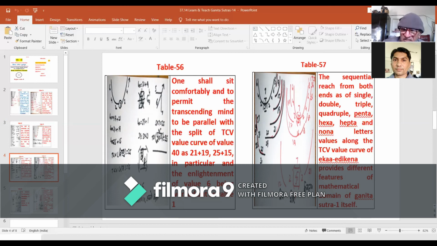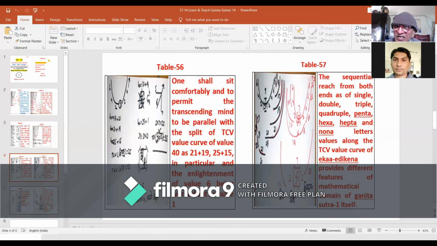One shall sit comfortably and permit the transcending mind to have a comprehensive view of this threefold formatted processing along the same format. One shall permit the transcending mind to be parallel with the split of the TC value curve of value 40 as 21 plus 19, 25 plus 15, and so on.